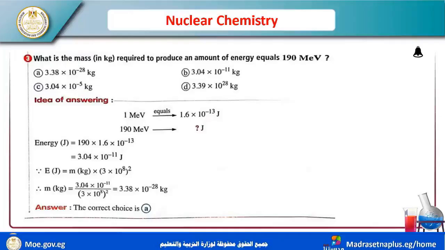Idea of answering: 1 million electron volt equals 1.6 times 10 power negative 13 joule, so 190 million electron volt equals 190 times 1.6 times 10 power negative 13 over 1. So this is the value.